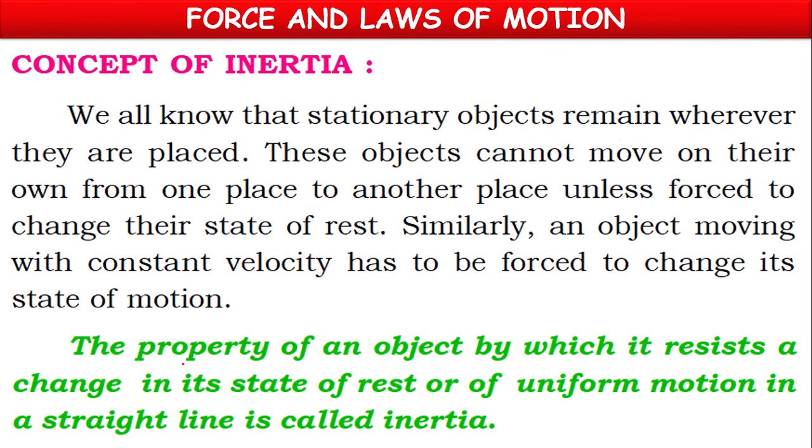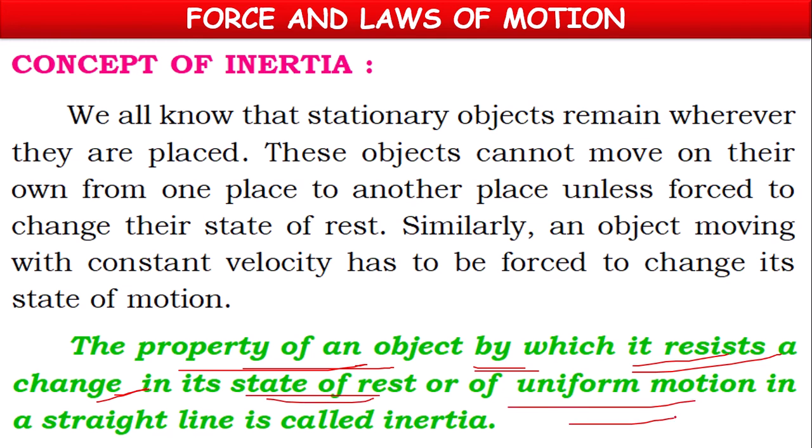So the property of an object by which it resists a change in its state of rest or state of uniform motion in a straight line is called inertia. Means it tries to stay in the same state of rest or same state of motion. If we try to apply some force, initially up to some extent it tries to resist that force.